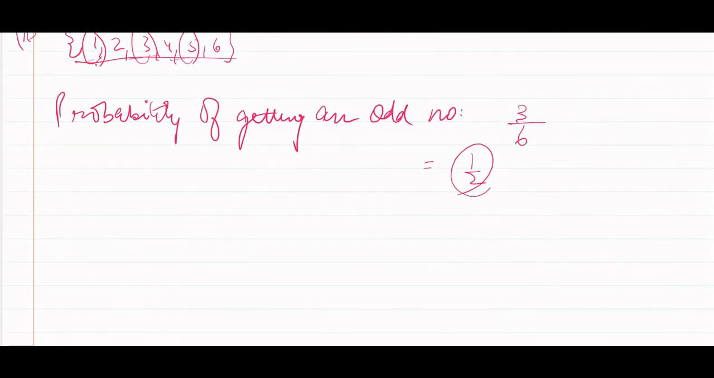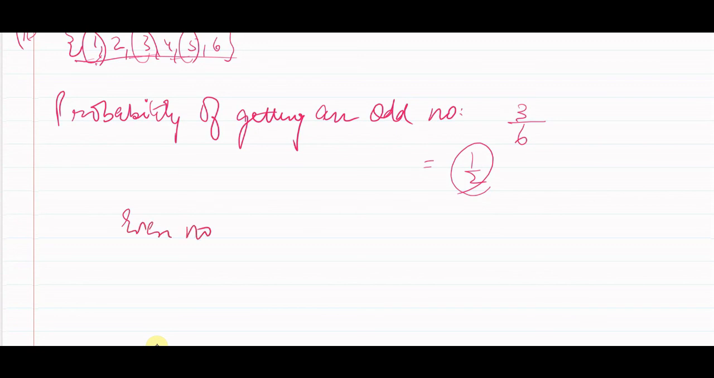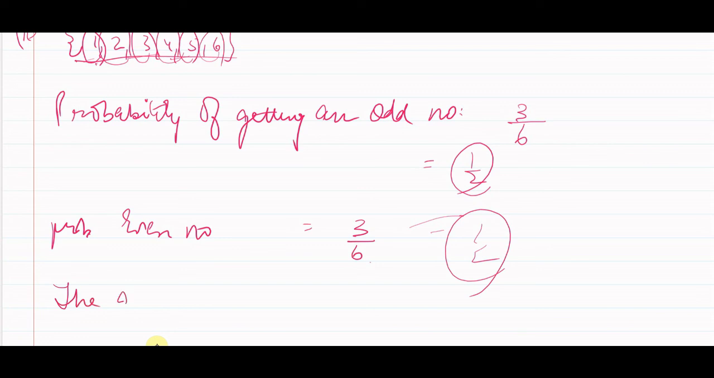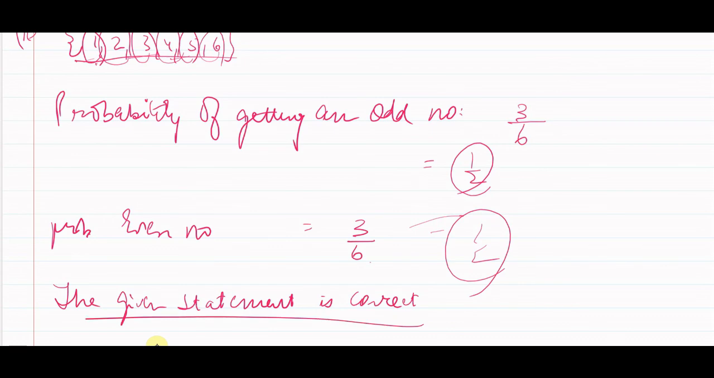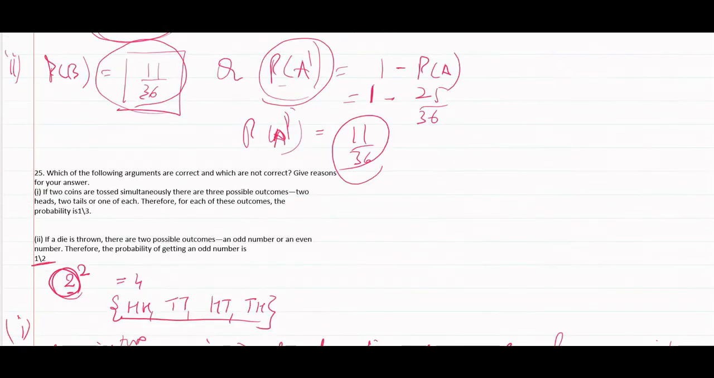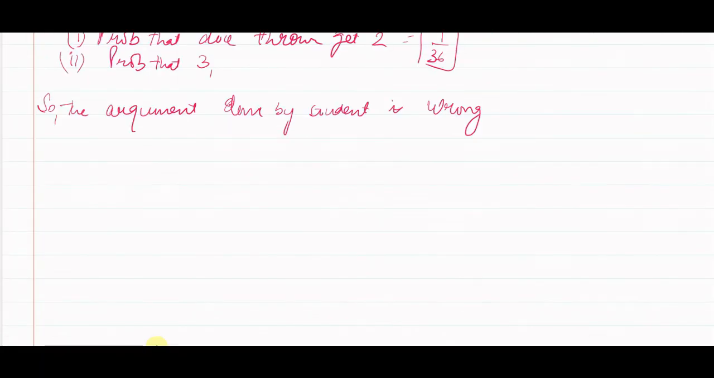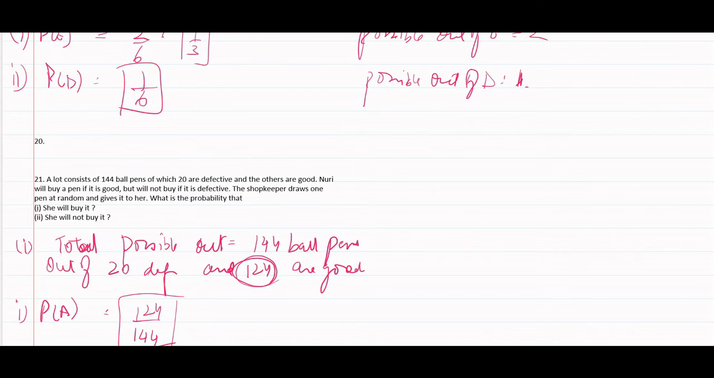If it were for an even number, the probability is the same answer. 2, 4 and 6 are even numbers, 3 possible outcomes, total outcomes 6, so 1 by 2. So the given statement is correct. Got it? Two sums are left, one I think is 20 and the other one still.